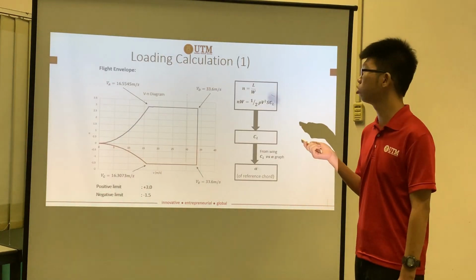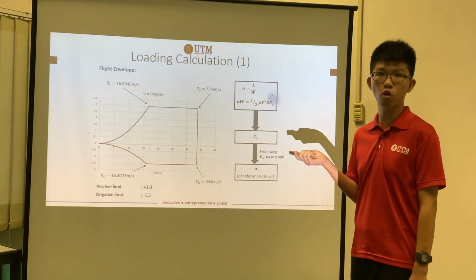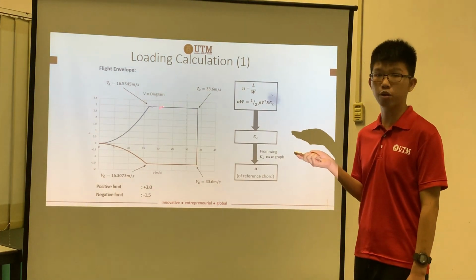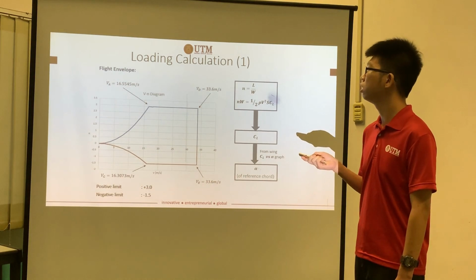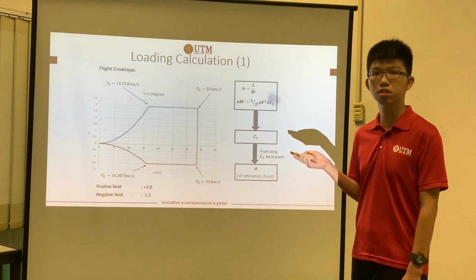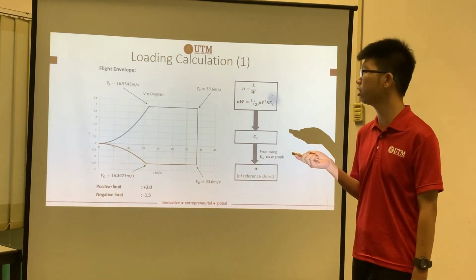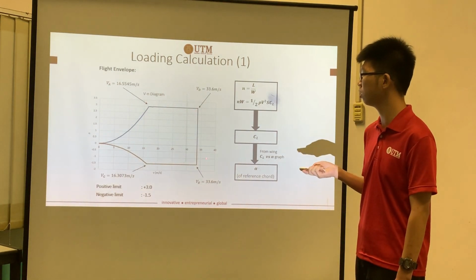So let's go into the loading calculation, but before that, we need to determine the VN diagram, which is our flight envelope. There are 4 critical positions of the aircraft during flight, which is here, here, here, and here.